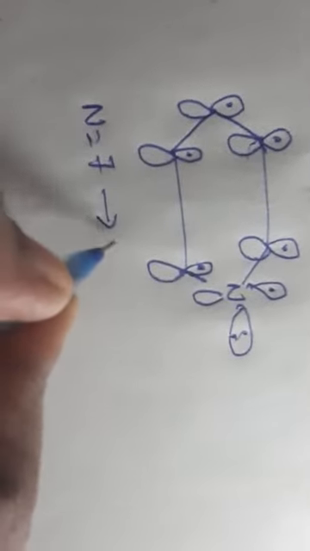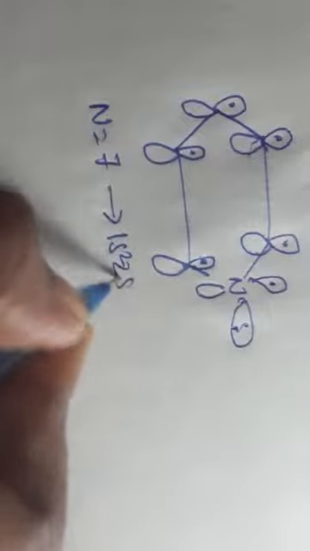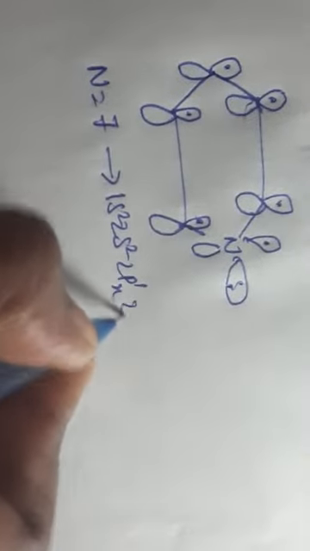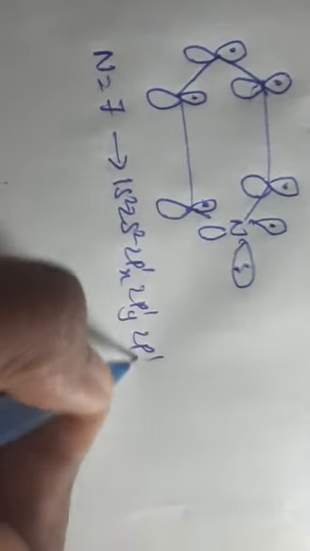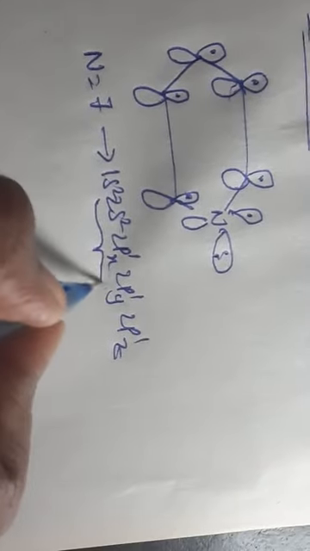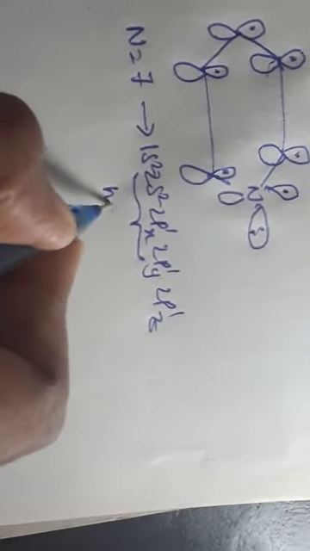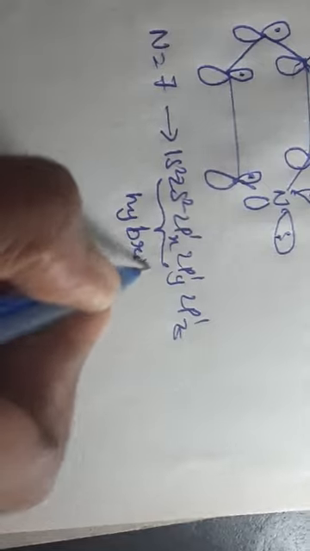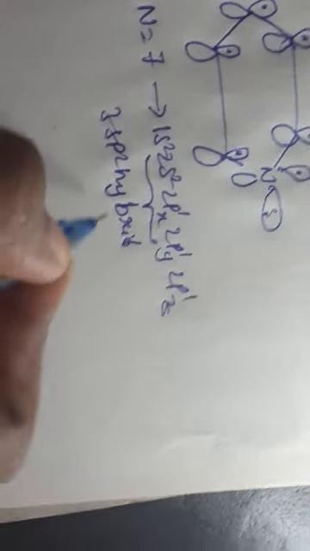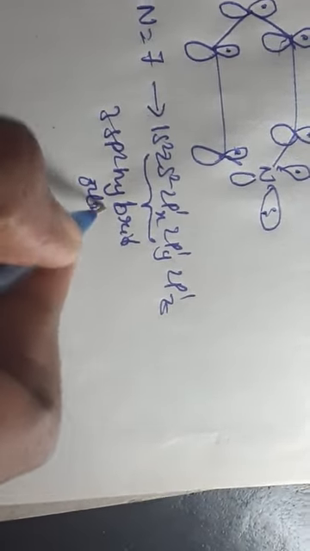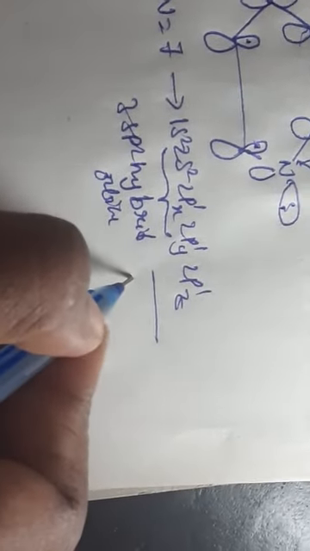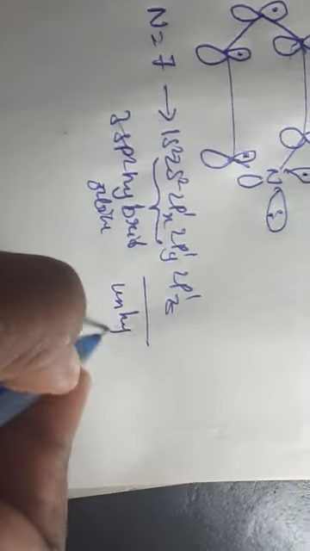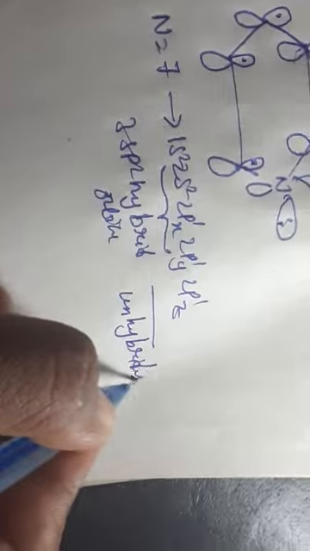So in excited state what happens? 1s2, 2s2, 2p1x, 2p1y, 2p1z. Means these three are forming 3 sp2 hybrid orbitals, and this is an unhybridized orbital.